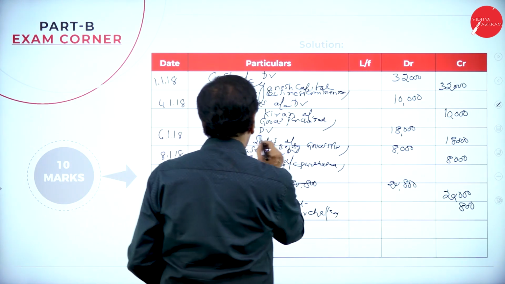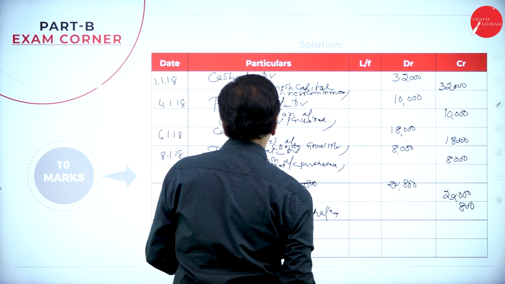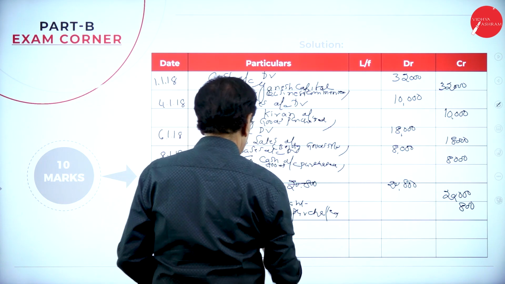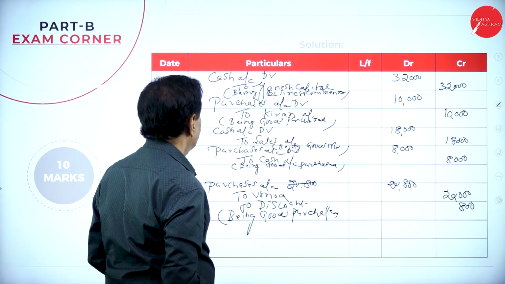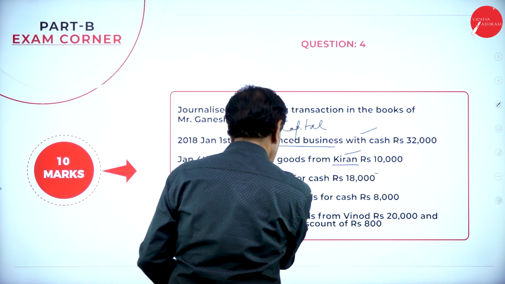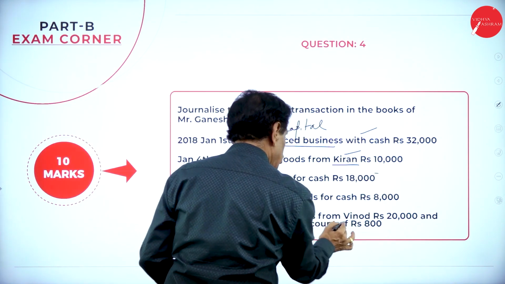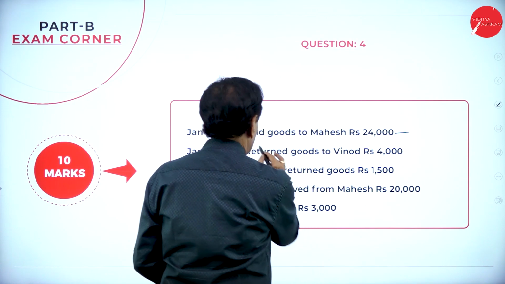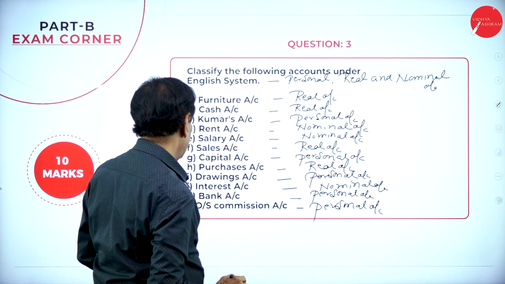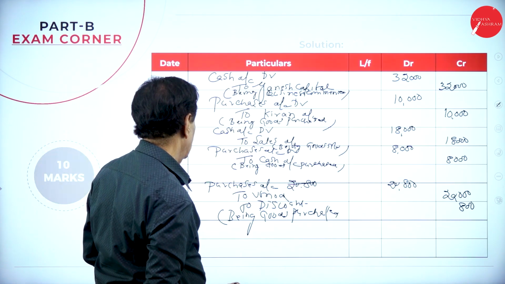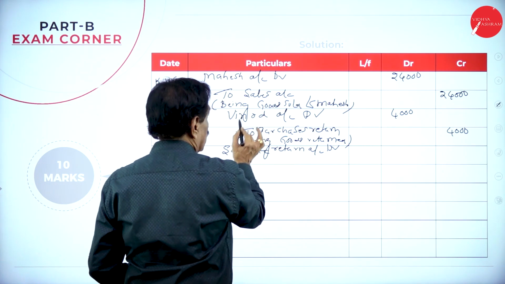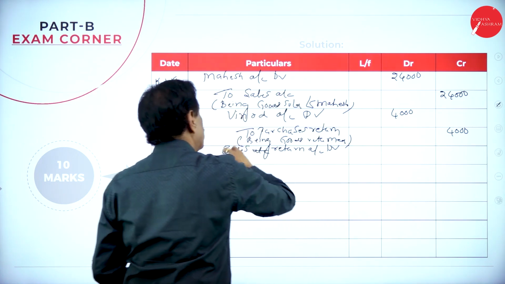Here somewhere Mahesh is there. Here no, Ganesh, Kiran, sales, cash. Bought goods from Kiran, so purchase goods. Sold goods to Mahesh on 12th is there, no? See the 12th entry. Mahesh account debtor to sales account. We made the sale. Goods have been returned from Mahesh.